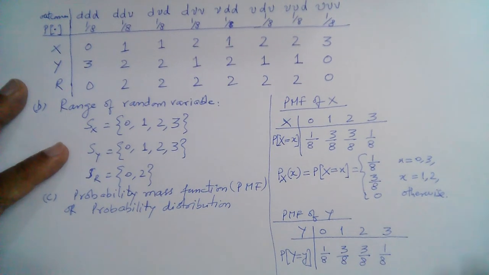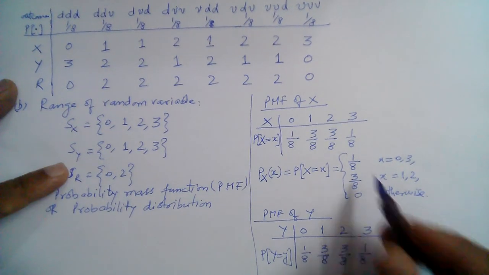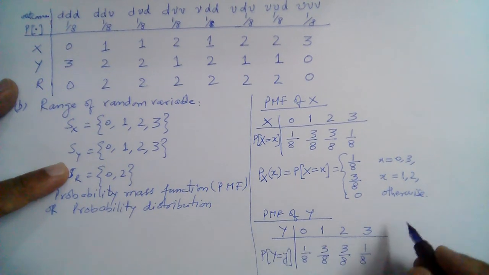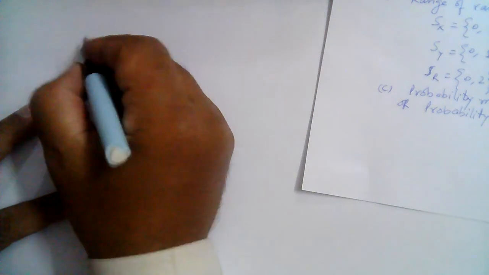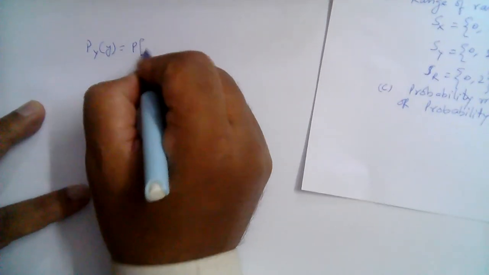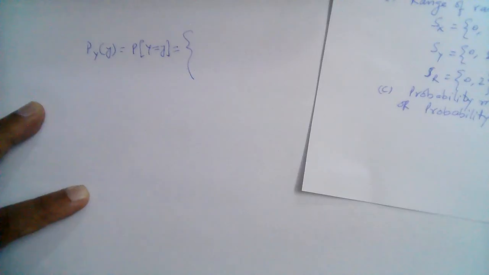And this probability mass function can also be written like this. The PMF of random variable y can also be written in a similar manner. So the PMF of y is denoted like this, and it is again the same.